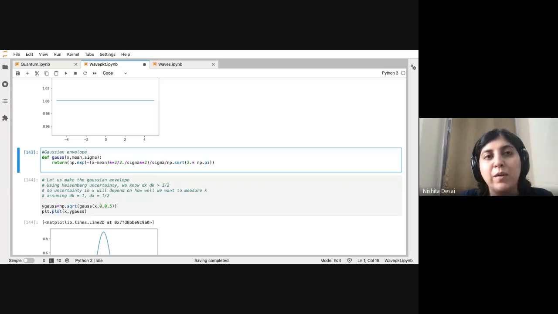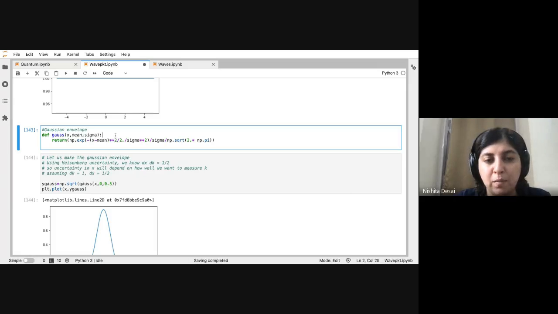When we want to describe a particle in quantum mechanics, what we say is that it has a wave function, and if you look at the probability of where the particle can be, that function of probability looks like a Gaussian. So there is a maximum probability of it being in some location, and then there is a delta x spread of where it can be, and the delta x is essentially given by the width of the Gaussian.